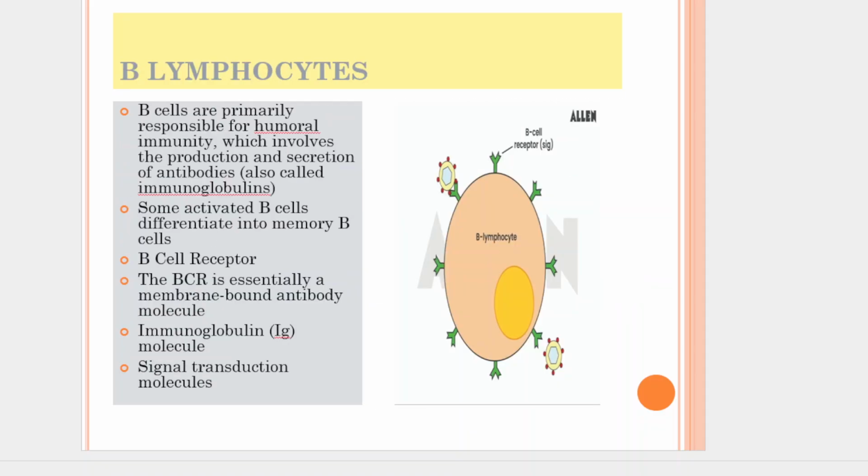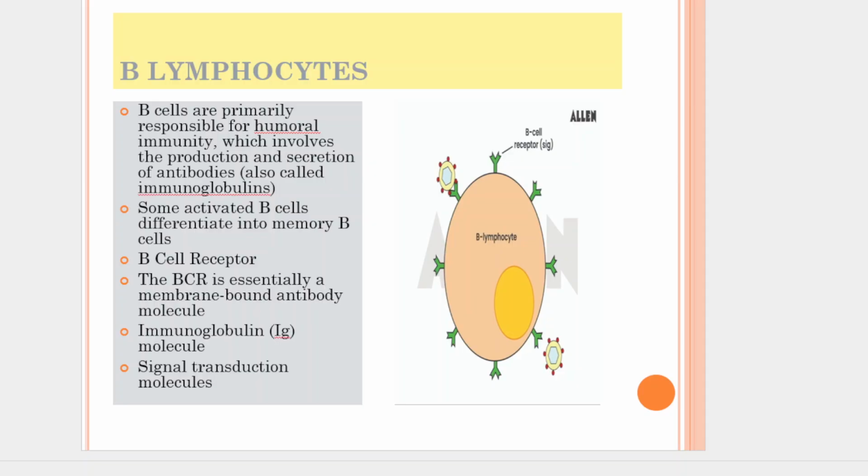The next cell is the B lymphocyte. B lymphocytes, also known as B cells, are a crucial type of white blood cell and a central component of the adaptive immune system. They are primarily responsible for humoral immunity, which involves the production and secretion of antibodies.